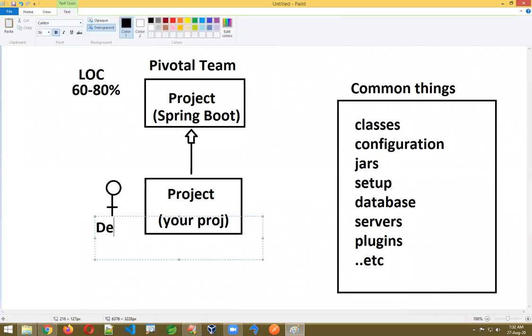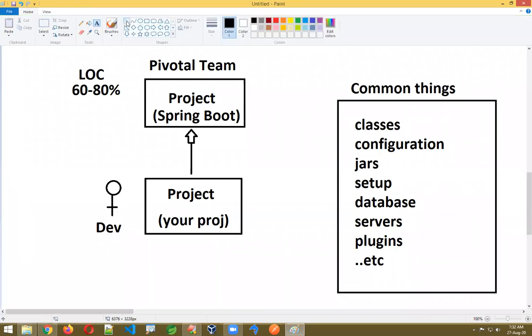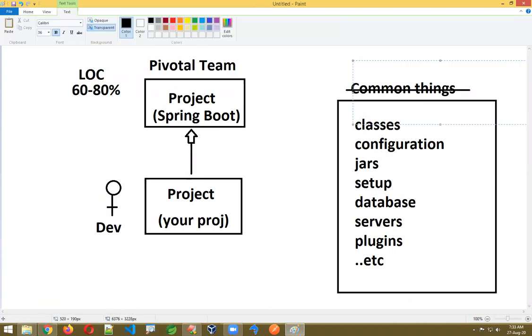As a developer, you just take the Spring Boot project and write your project. Remember, compared to Spring, the advantage of Spring Boot is reducing the code for common things. Such common things they gave a name called auto configuration. That is the first advantage of Spring Boot.